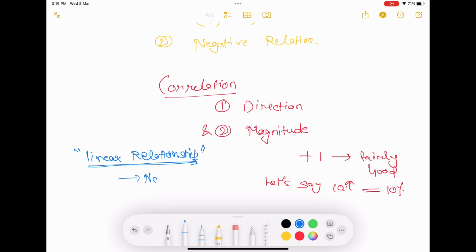So we understand the linear relationship: the magnitude of correlation helps in defining the linear relationship, not the non-linear ones.